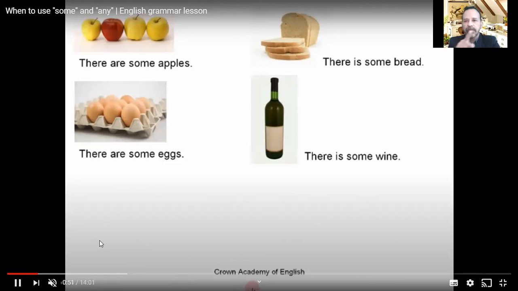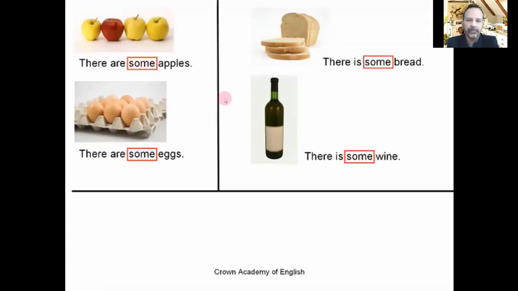Obviously, as you can see, we have used some in all the sentences. Okay, some apples, some bread, some eggs, some wine. Okay, apples and eggs are countable because they have plural. Bread and wine are uncountable. They don't have plural. So it's divided into countable nouns and uncountable nouns. Remember, we can use some for both countable and uncountable nouns, okay?